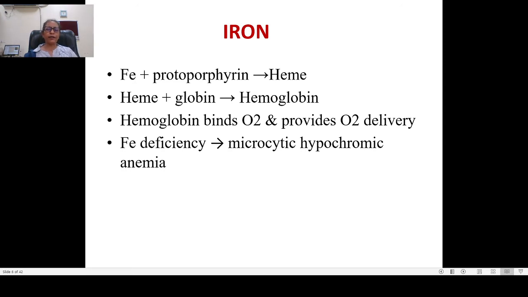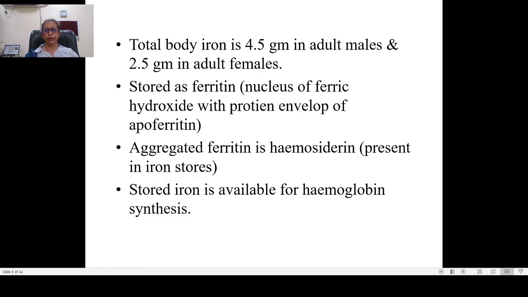So what is the basic ingredient of hemoglobin? It is iron. Iron binds with protoporphyrin, which is present in the RBCs, to form heme. This heme binds with globin to form hemoglobin. Now this hemoglobin provides oxygen delivery. So iron deficiency leads to what kind of anemia? It causes microcytic hypochromic anemia, the picture of which I have already shown you. So iron is an important component of hemoglobin. If there is deficiency of iron, the patient develops microcytic hypochromic anemia.